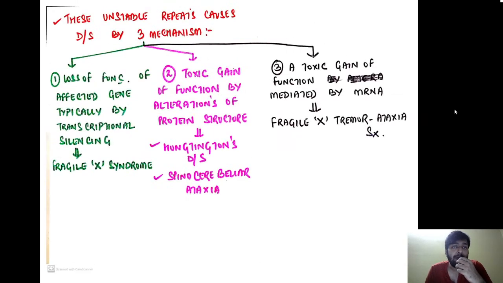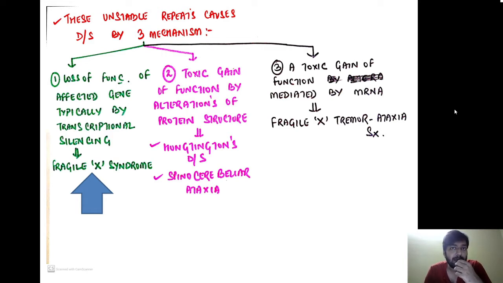So what is the mechanism? Remember these unstable repeats, the trinucleotide repeats, cause disease by three mechanisms. The number one mechanism is that because of the excessive repeat, there is a loss of function of the affected gene caused by transcriptional silencing. The example is Fragile X syndrome.